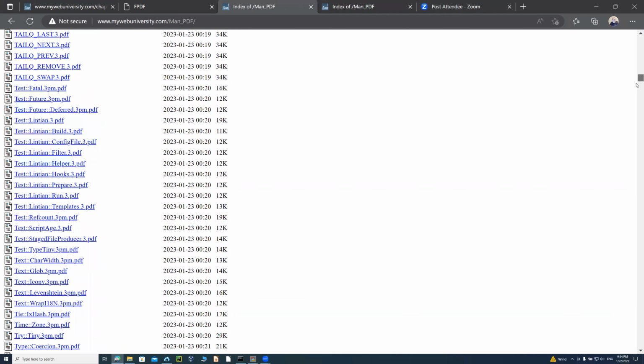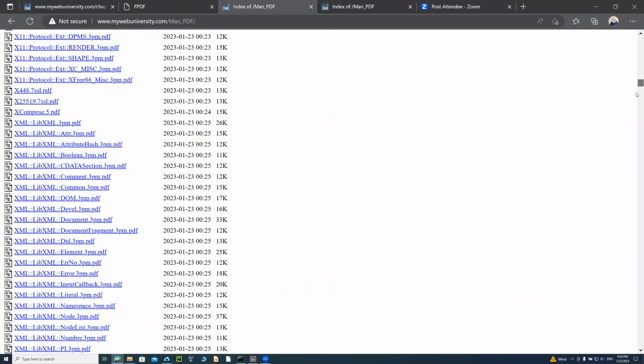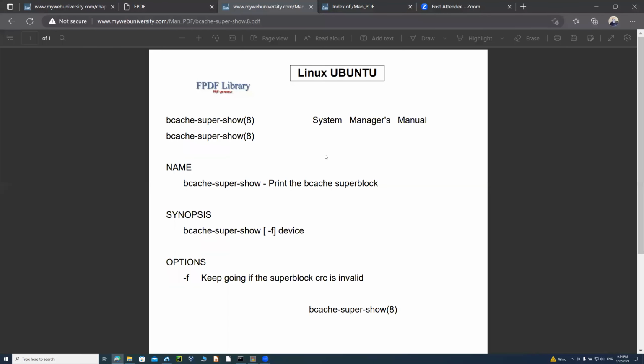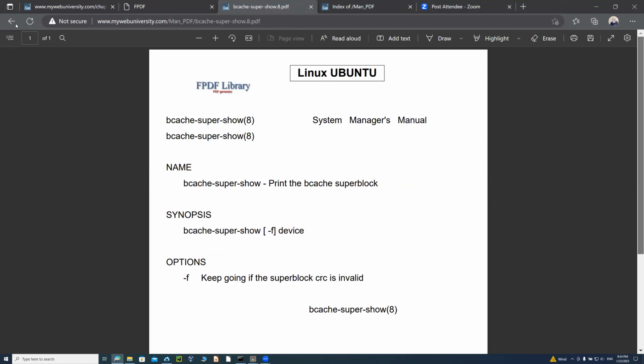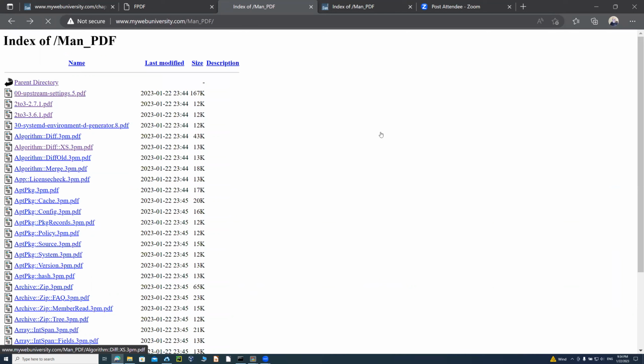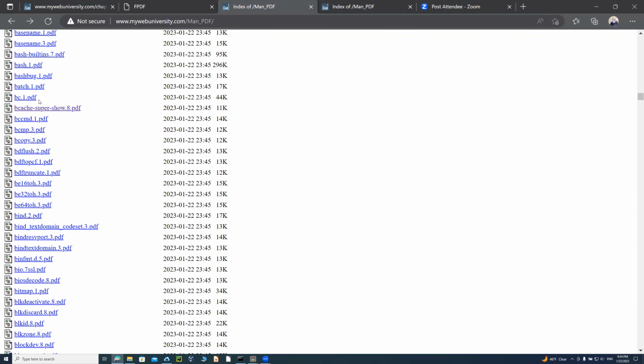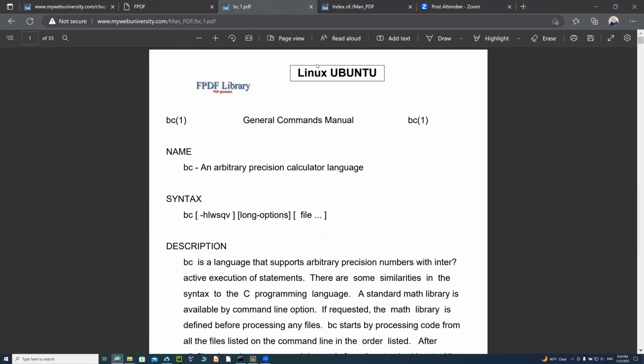But I'm not going to have it in this format because I need an index file. And I'll show you how easy it is, when you automate the system, to show the commands in a very nice table format. You can click on any of these commands, for example, algorithm dev, the PDF version of that one. When you click on it, it will open up, like basic calculator. If you click on the basic calculator, it will just open bc1.pdf.